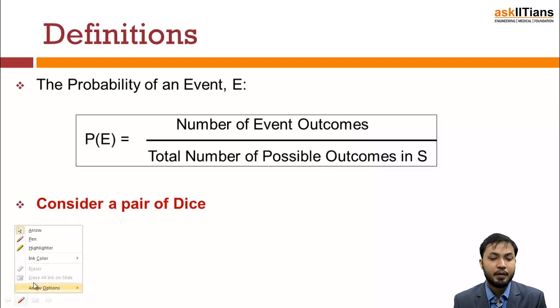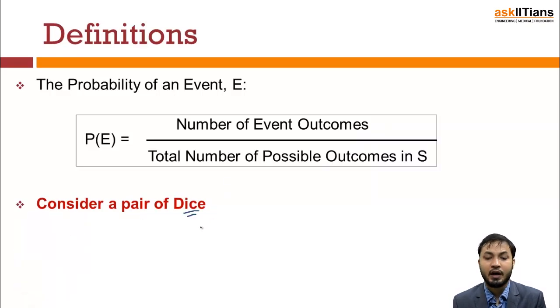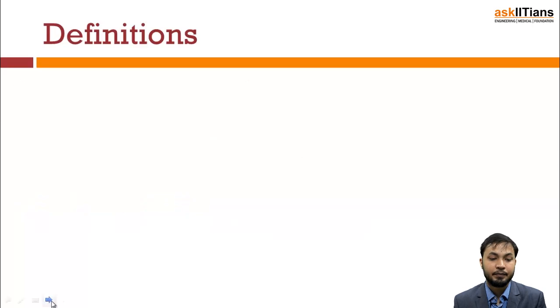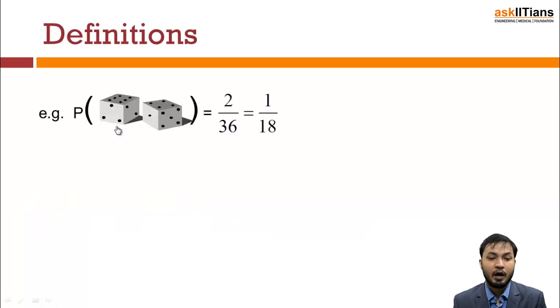Now let's consider a pair of dice. When we have a pair of dice, each of the outcomes in the sample space is random and equally likely. How do I define it? Let's say these are my 2 dice. Now, when we have 2 dice, what are the cases that it will give me?